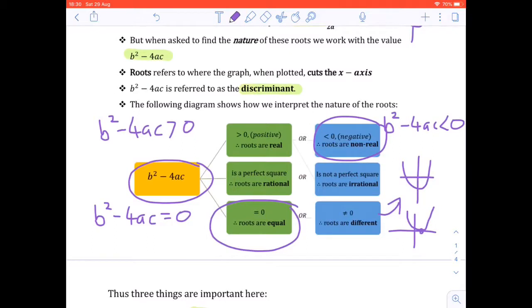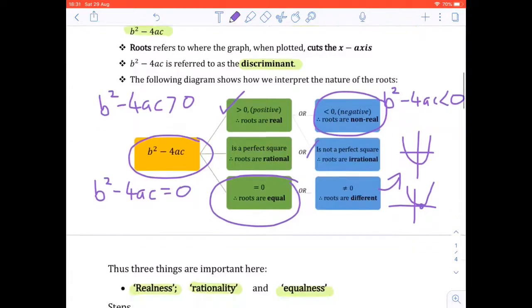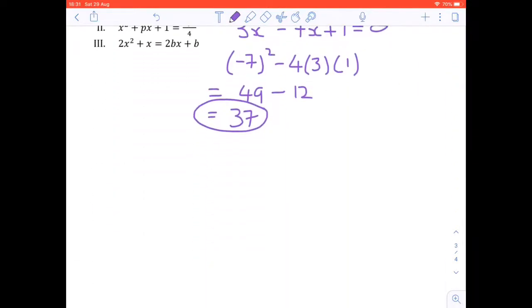So we have a positive root, which means the roots are real. It's not a perfect square, so the roots are irrational. And it's not equal to 0. Therefore, the roots are real and irrational.